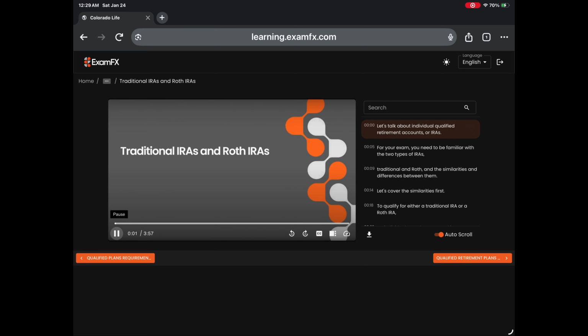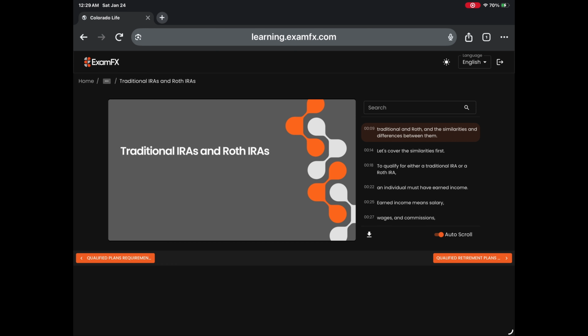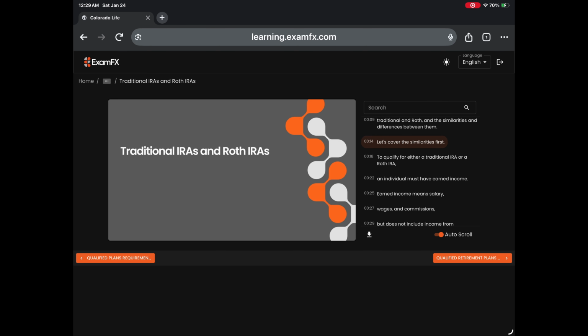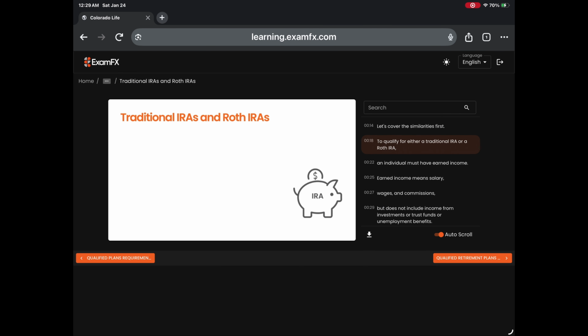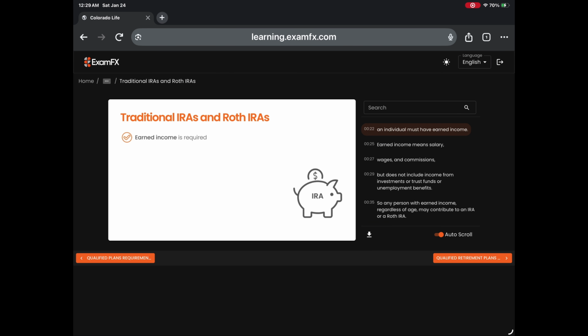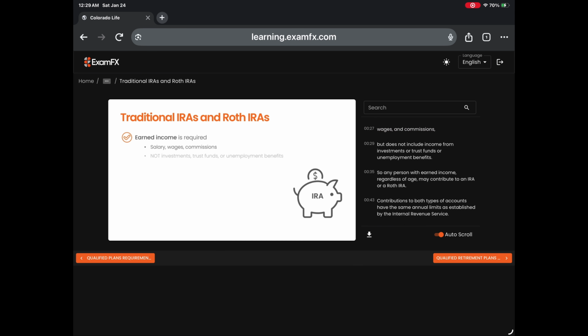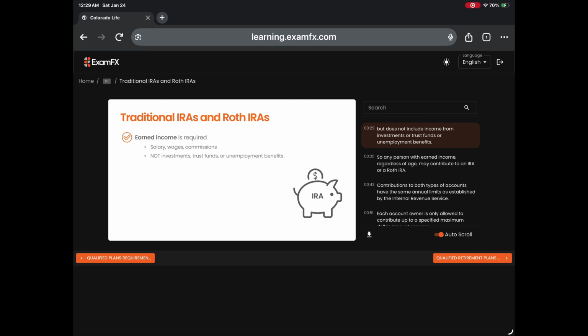Let's talk about individual qualified retirement accounts, or IRAs. For your exam, you need to be familiar with the two types of IRAs, traditional and Roth, and the similarities and differences between them. Let's cover the similarities first. To qualify for either a traditional IRA or a Roth IRA, an individual must have earned income. Earned income means salary, wages, and commissions, but does not include income from investments or trust funds or unemployment benefits. So any person with earned income, regardless of age, may contribute to an IRA or a Roth IRA.